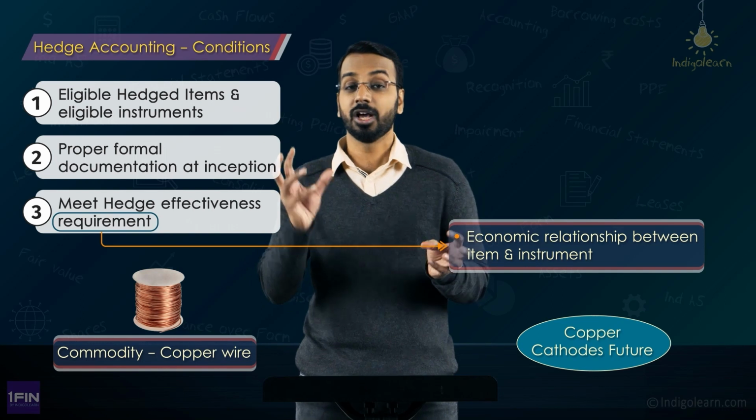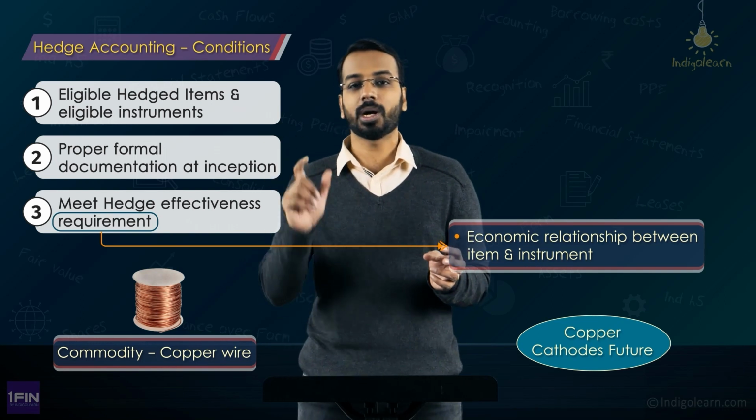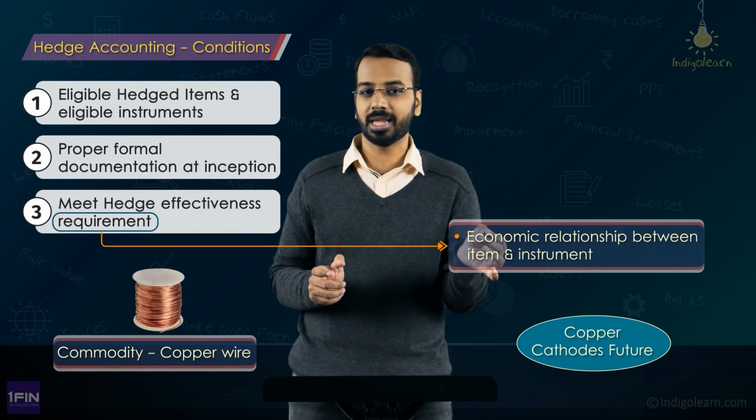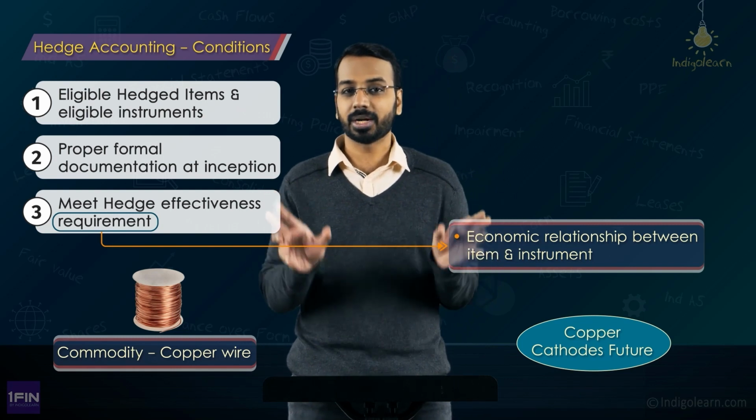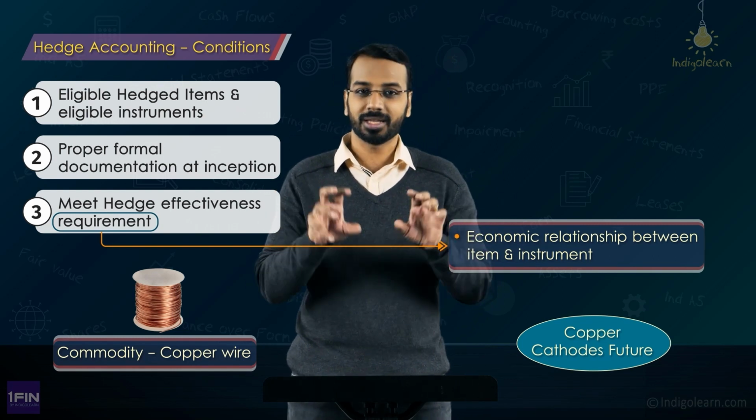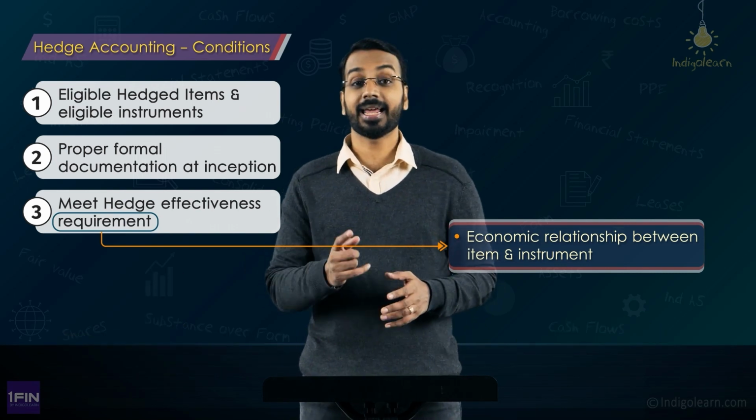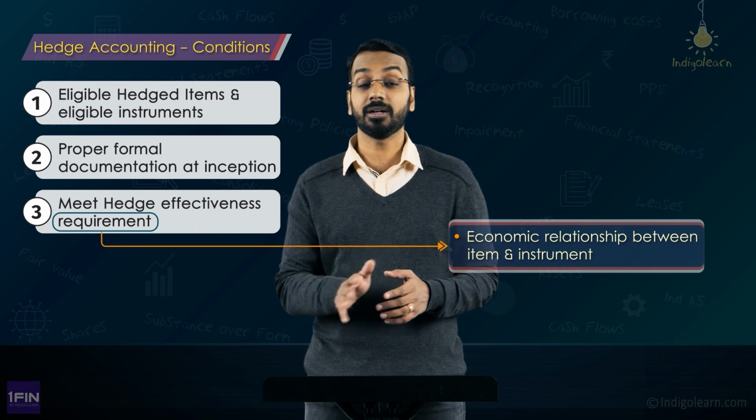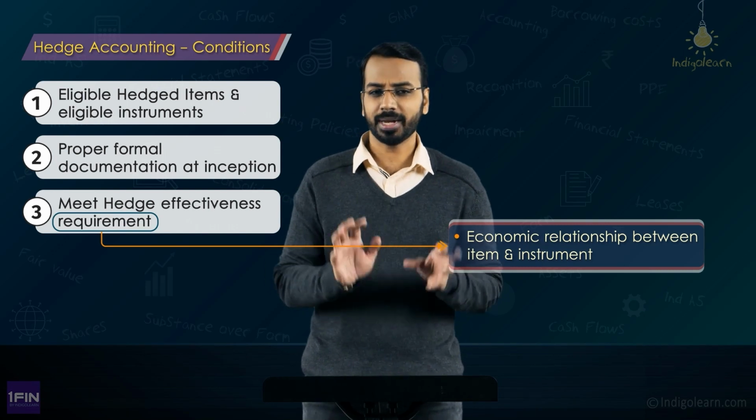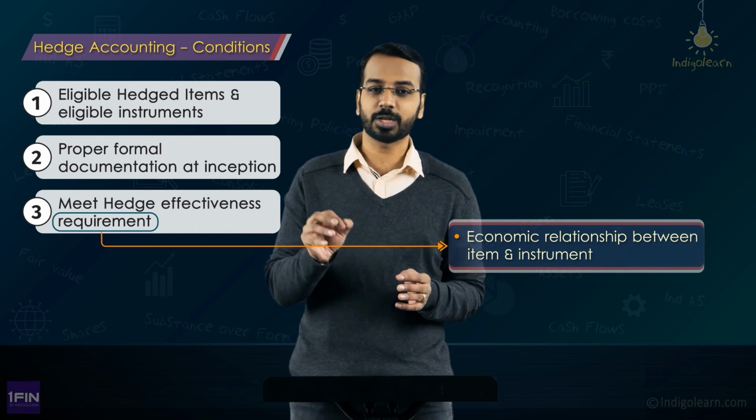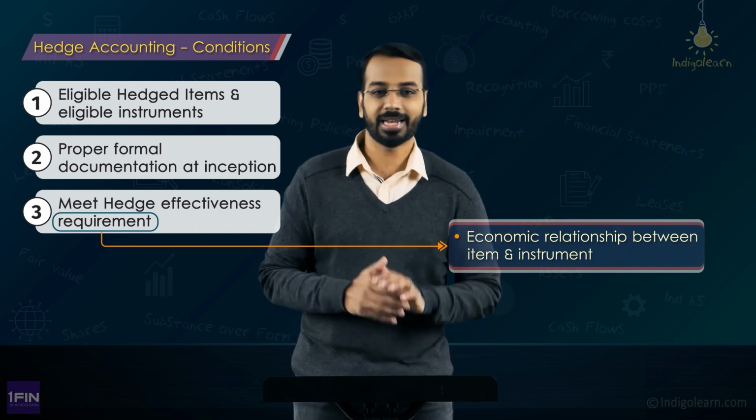Of course, you have to decide for 1 kg of copper wire or for 1 ton of copper wire, how many tons of copper cathodes you need to buy or sell. That you have to decide independently, but then there has to be an economic relationship. So the first test for hedge effectiveness is that there has to be an economic relationship between the hedged item and the hedging instrument, and the expectation is that the value changes in one direction will be offset by the value changes in the other direction, right?